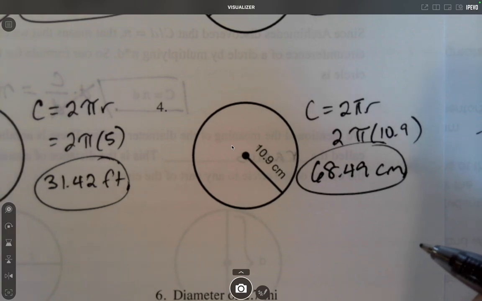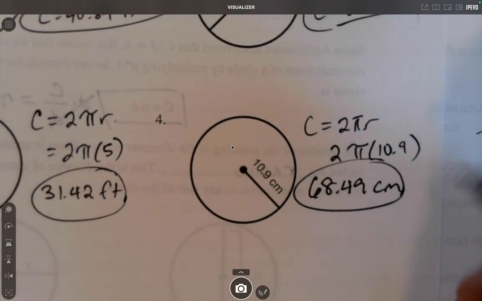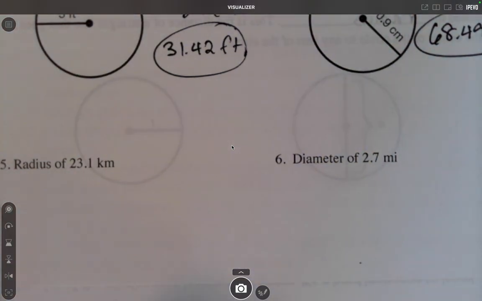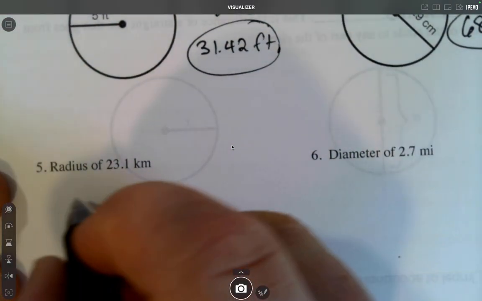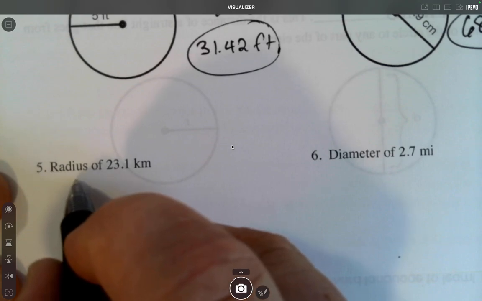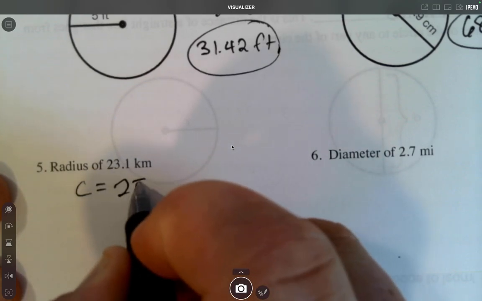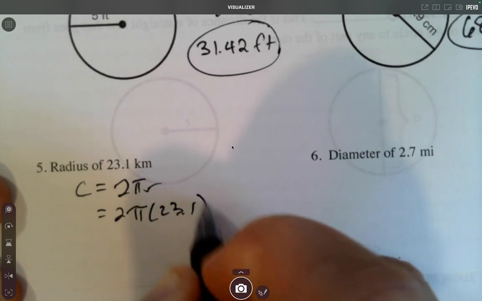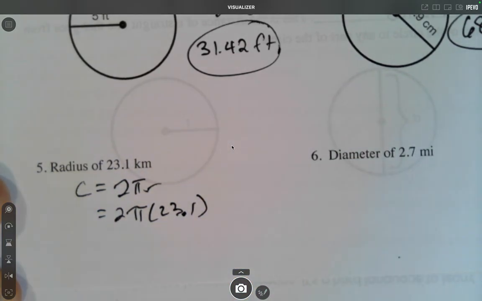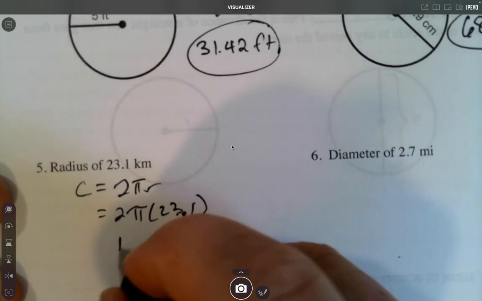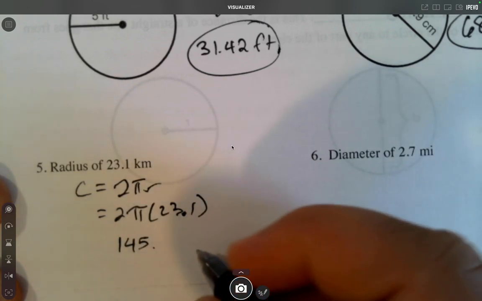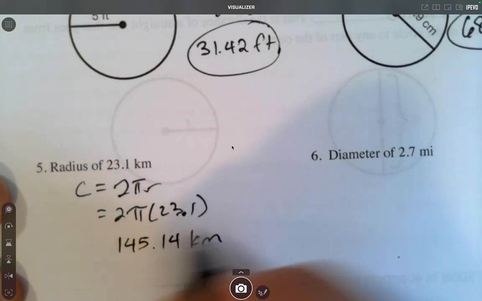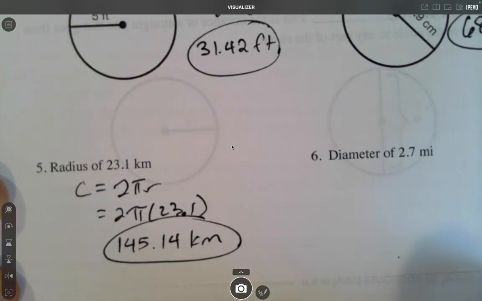We're going to do just 2 more just to show you that sometimes they'll give you a picture, sometimes they'll just give you the information of the radius or the diameter. So for the radius here, it's 23.1. So we need to use the formula 2 pi r. So 2 times pi times 23.1. And when you multiply those together, you should get 145.14. And the unit is kilometer.